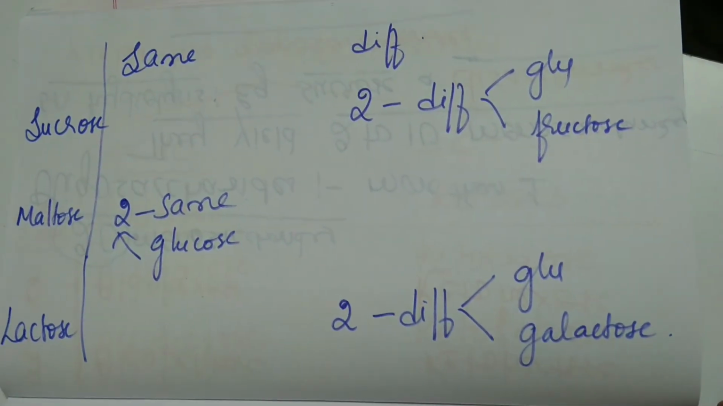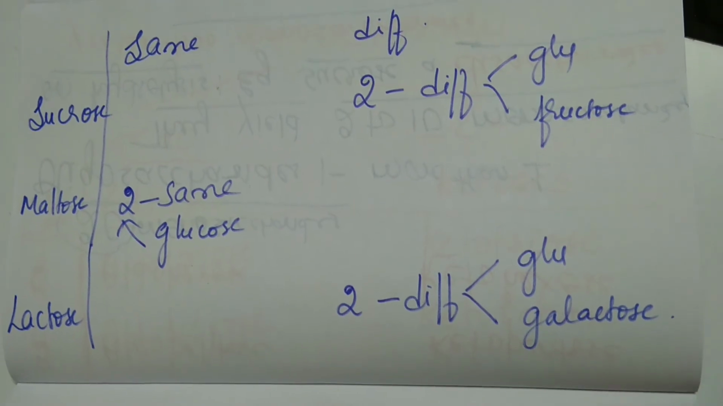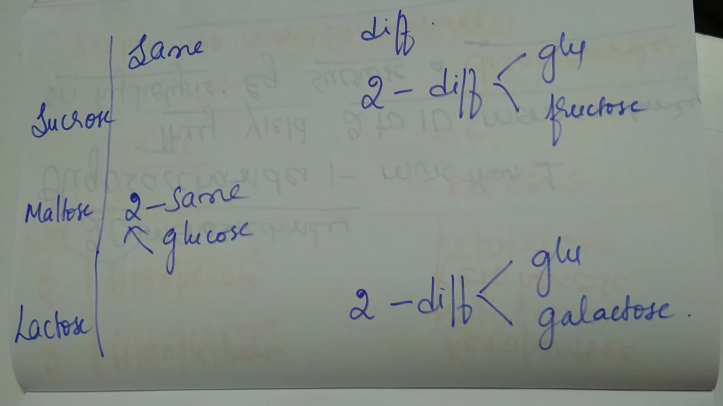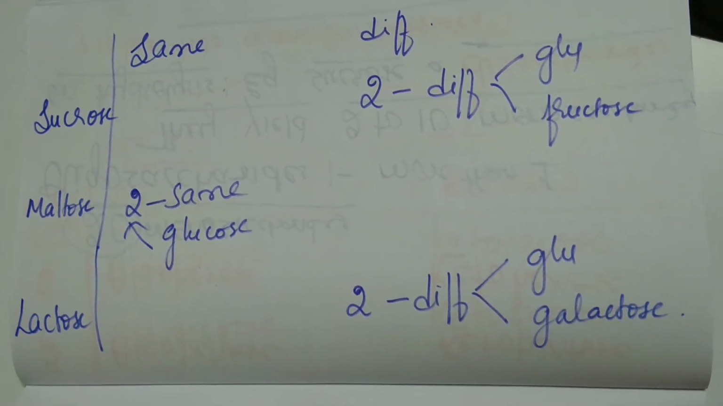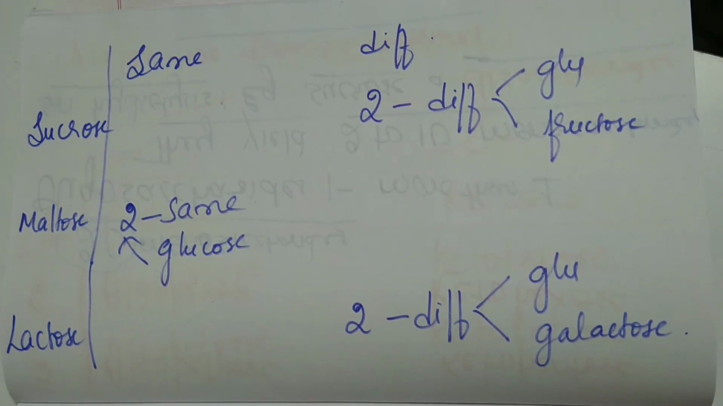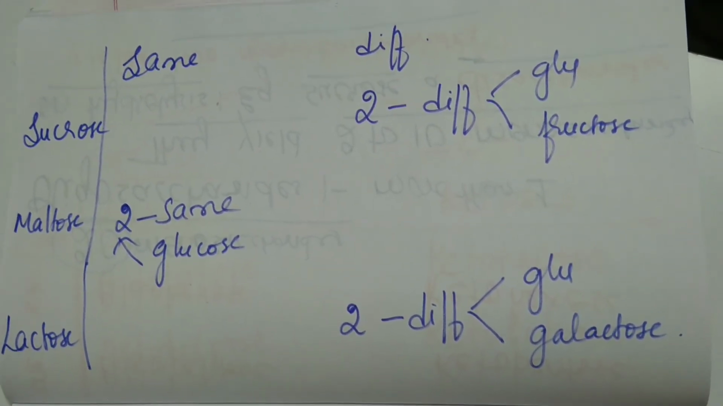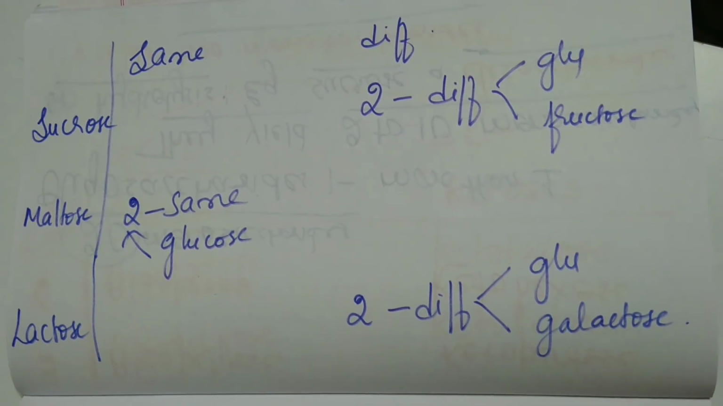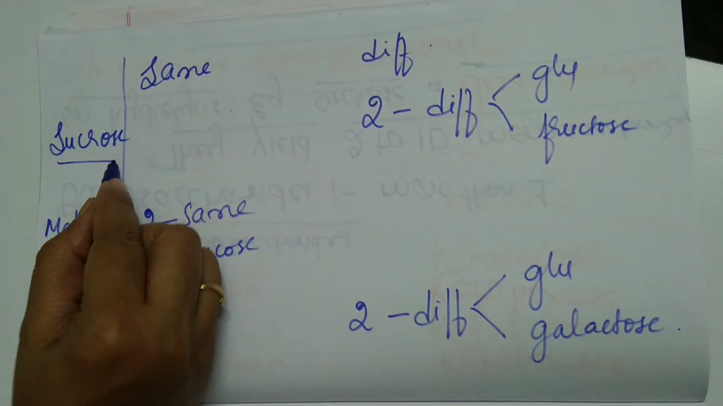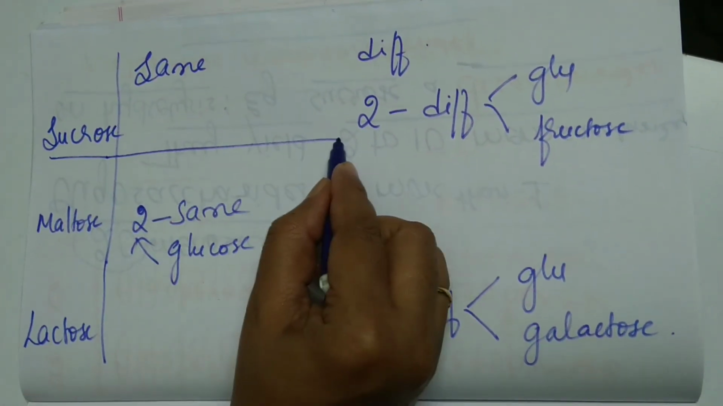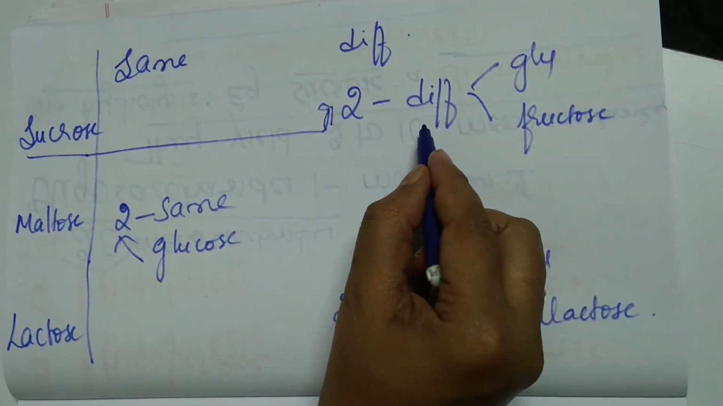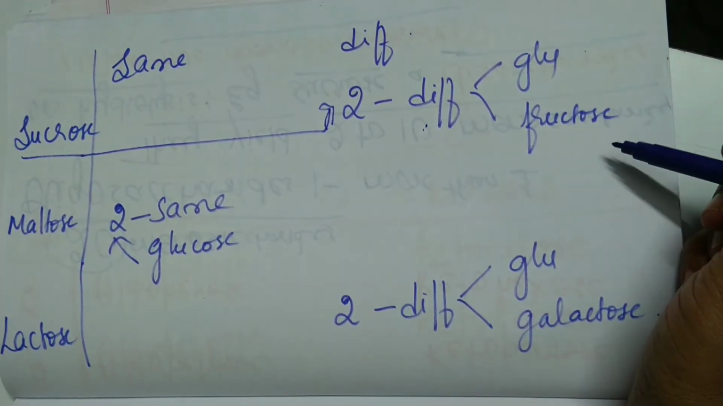Understood? So what are oligosaccharides? They have more than 1 monosaccharide unit joined with each other. How? By glycosidic bond. And these on hydrolysis will give you simpler units, that is monosaccharide units. And these monosaccharide units can be the same or they can be different. Example, if you take sucrose, sucrose will give me how many monosaccharide units? 2 monosaccharide units. And how are they? They are different from each other. And which are they? Glucose and fructose.